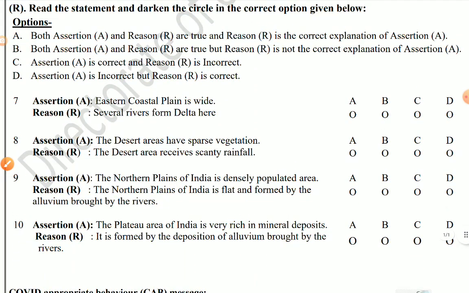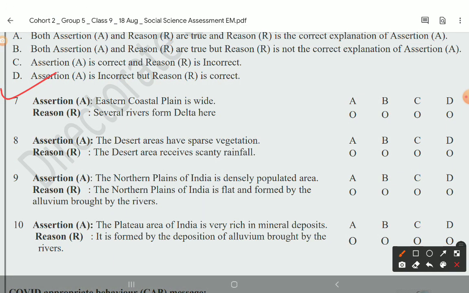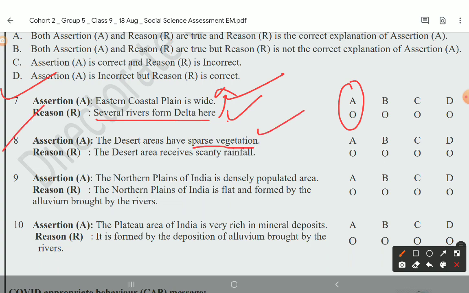So let us read question number 7. Eastern coastal plains are wide. Several rivers form deltas here. Correct? Both are correct and reason R is explaining it. So the answer is A. 8th, the desert area has sparse vegetation. Correct? The desert area receives scanty rainfall. Correct, because there is very little rain there, scanty rain. So the answer is correct. When there is no rain, how can vegetation grow?